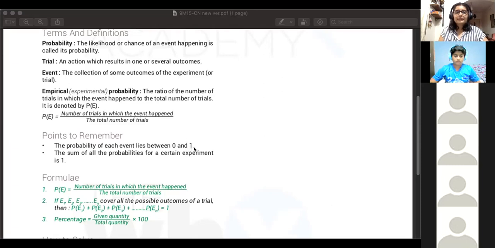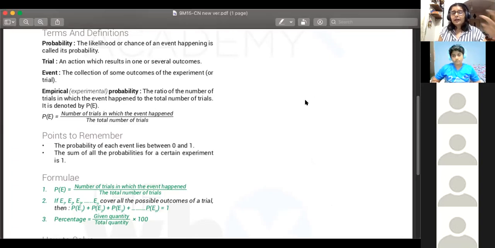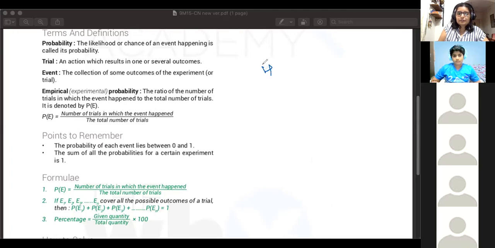Absolutely. Okay, so after tossing the coin once, what all outcomes can come? Either you can get a heads or you can get a tails. So heads is one event, tails is one event. So these are events.